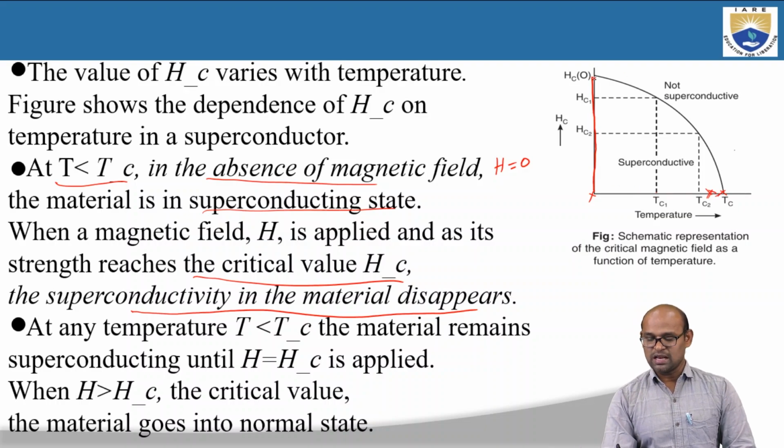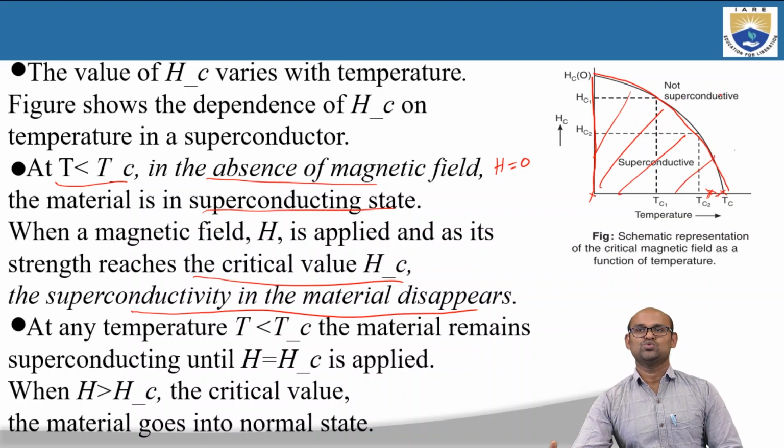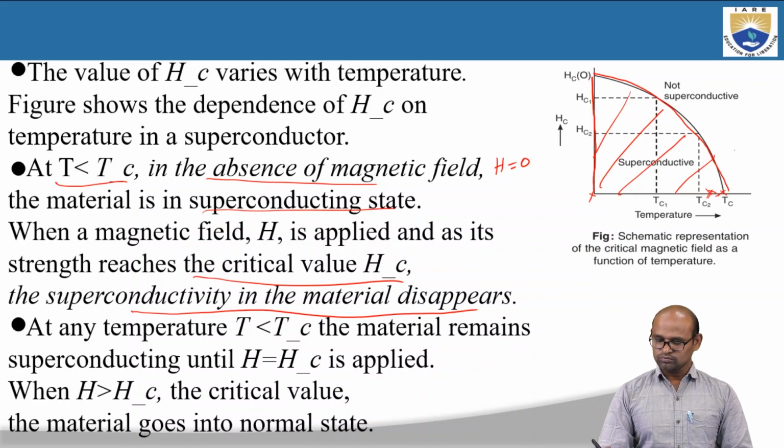So this is the line that separates the superconducting state. All of this region is the superconducting state, and above this line there is no superconducting state, so it will be in the normal state.